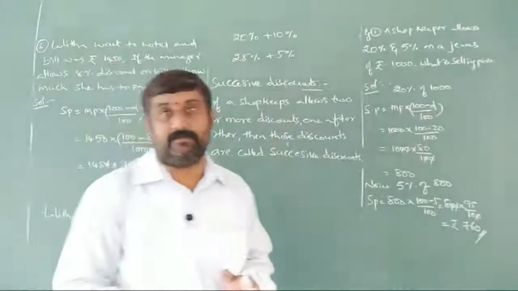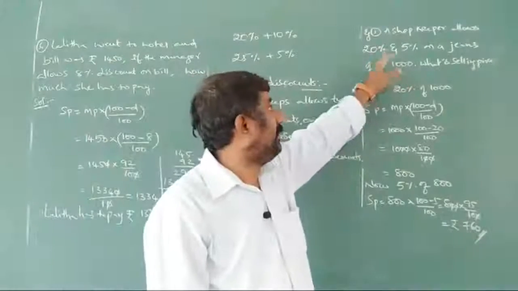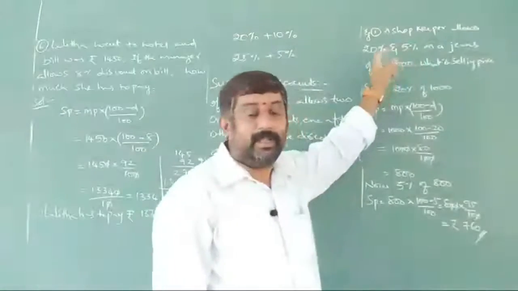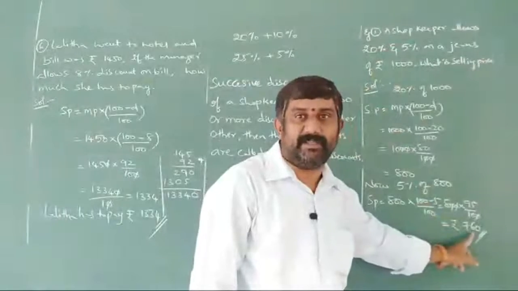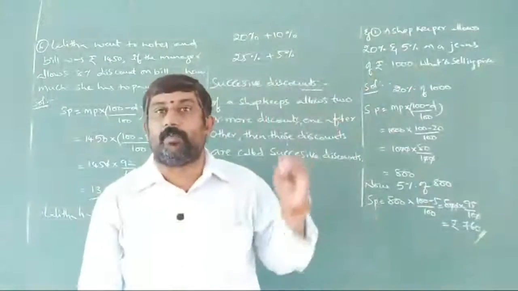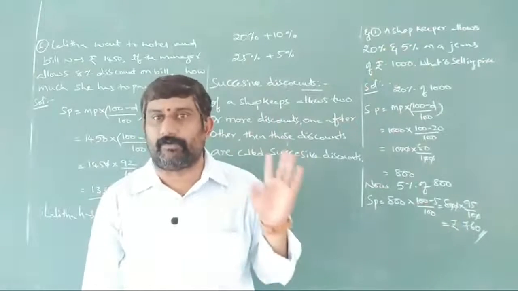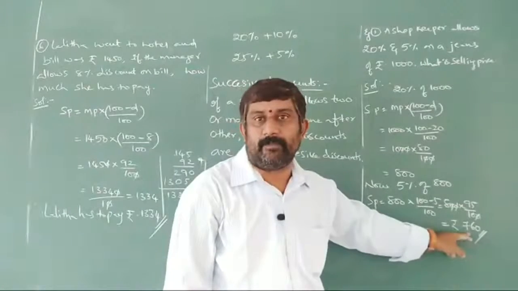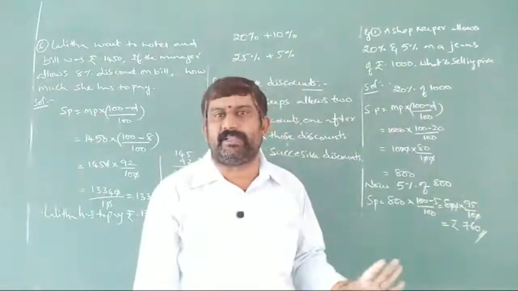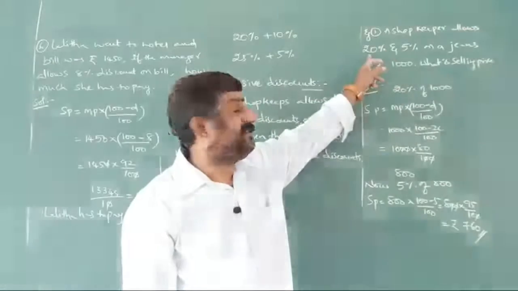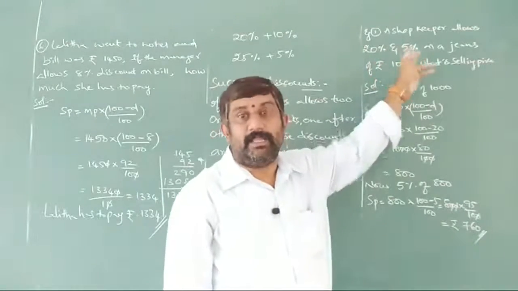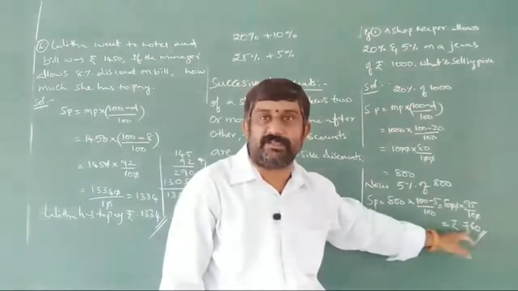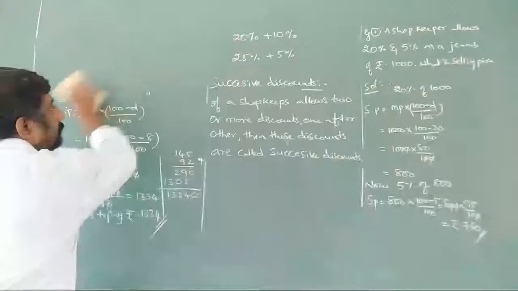Now observe the thing here. The price is 1000. He is allowing the discount 20 and later on 5. How much is he paying now? 760 rupees he is paying. Now just look at this. How much is the total discount he is getting out of 1000 rupees? He is getting only 240 rupees here. 240 is nothing but 24%. But he is announcing 20 and 5. If you add these, you would get 25. But we are not getting 25. We are getting only 24% here. So that means